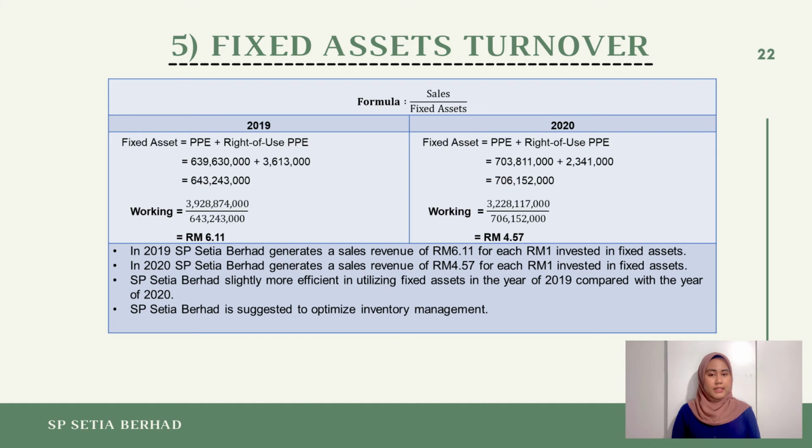This could be seen that in the year of 2019, SP Siti Berhad was slightly more efficient in utilizing their fixed assets compared with the year of 2020. The recommendation that could be suggested to SP Siti Berhad is that they need to optimize their inventory management by improving and sustaining the company's cash flow through computerizing the process of order processing, inventory control, and also the billing.